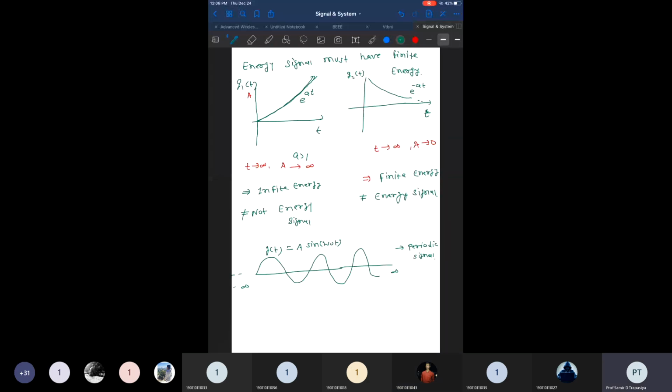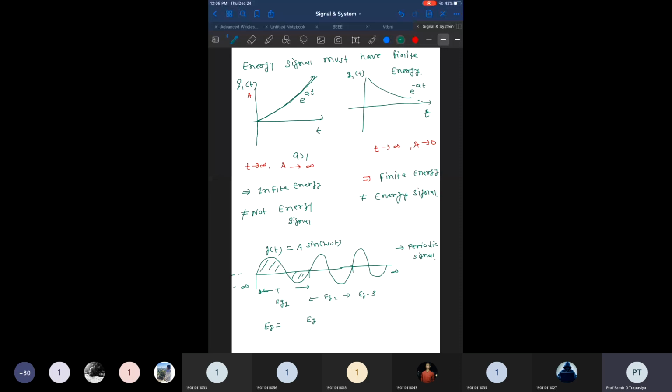Why? Because if I take one cycle, from 0 to one cycle, and find the energy of only that area, it will give us some value Eg1. Now if I find the energy of the second cycle, it will give us some energy Eg2. For the third cycle, it will give us the energy Eg3. So my energy Eg is actually Eg1 plus Eg2 plus Eg3, all the energy for cycle 1, cycle 2.